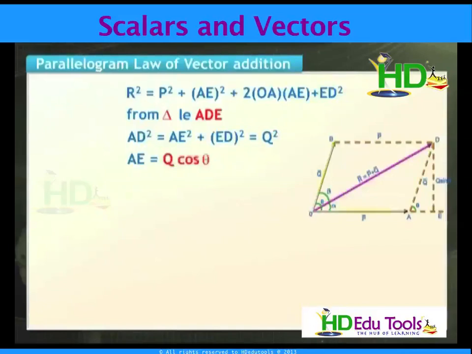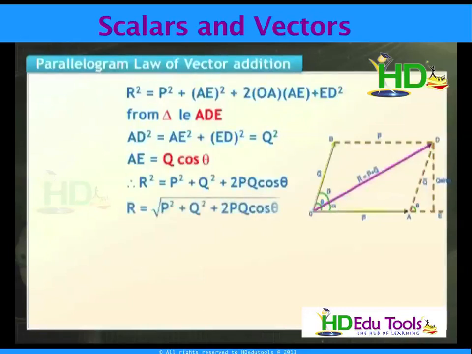Then this equation turns to R square equivalent to P square plus Q square plus 2PQ cos theta, or R equivalent to, R is nothing but the magnitude of the resultant of P and Q, that is magnitude of P plus Q, that is equivalent to root of P square plus Q square plus 2PQ cos theta.